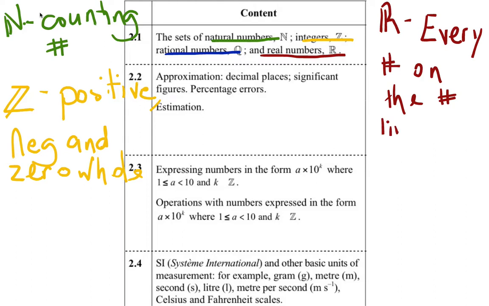How about rational numbers? It's the hardest one to explain. Rational, what does it sound like? Isn't it just ratio? So every number that can be expressed as a ratio or a fraction. Every number that can be expressed as a fraction. Can every number be expressed as a fraction? Almost every number can be.